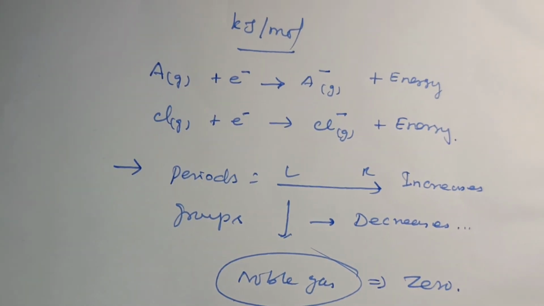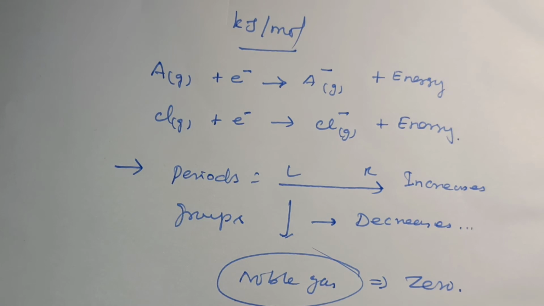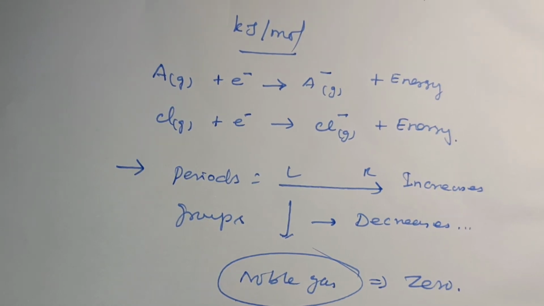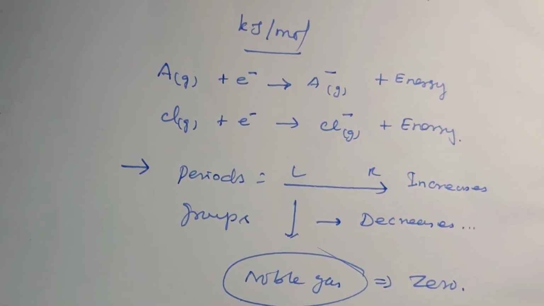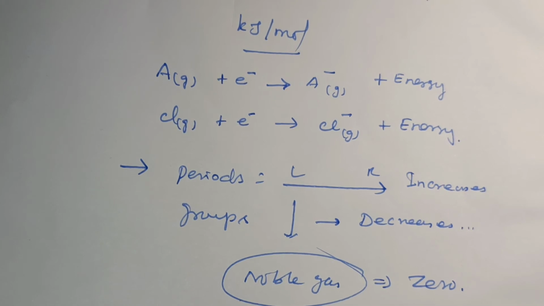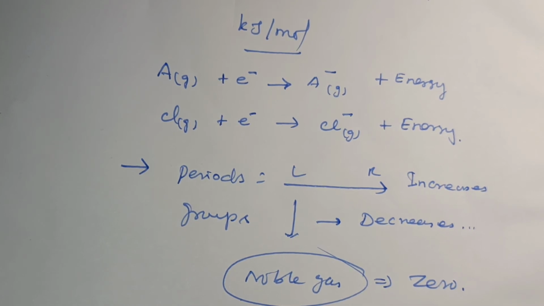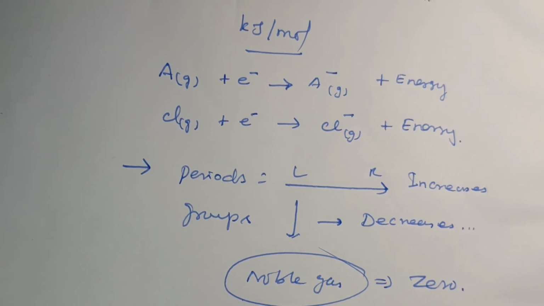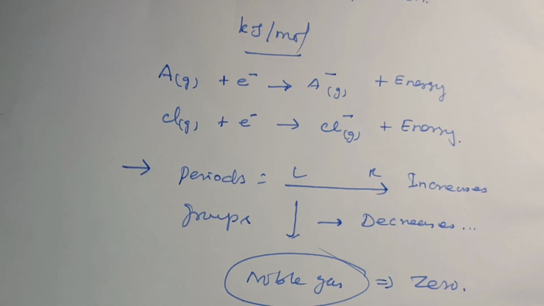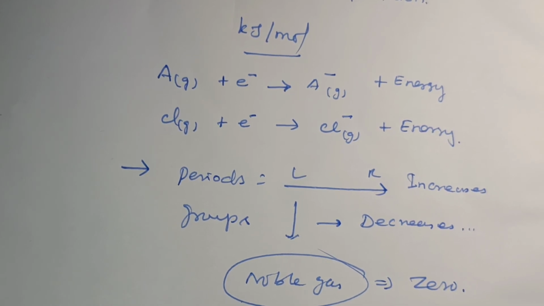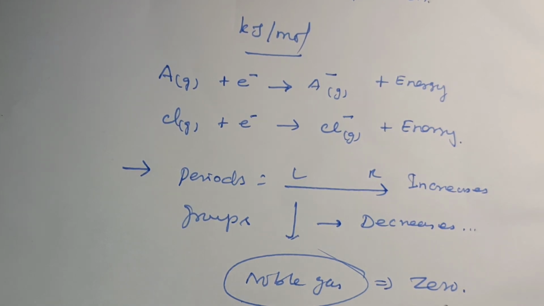Also, the noble gases have no tendency to accept electrons. Why? You know the electronic configuration of the outermost shell, the valence shell: the s orbital and p orbital are completely filled, with no vacancy in the noble gases. So no electron can be added. That's why the electron affinity of the noble gases is 0.